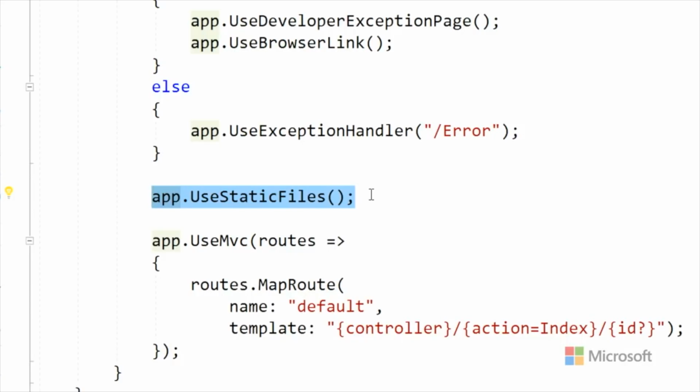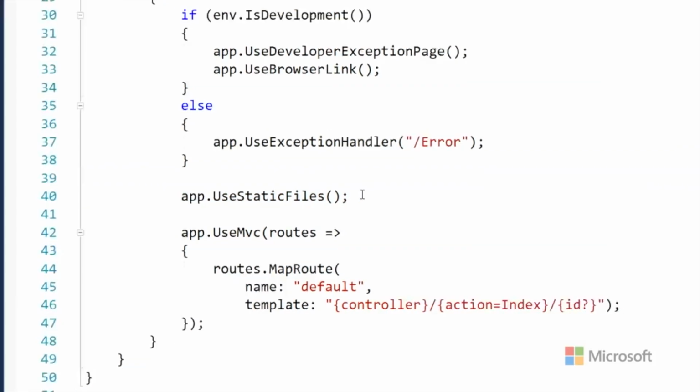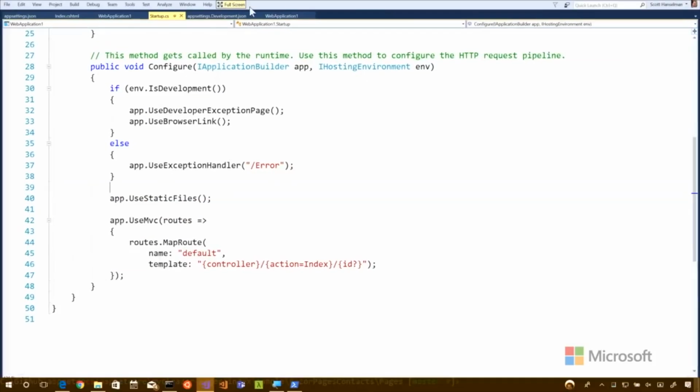It wouldn't have worked as intended. It would have picked the file up and served it to us, but as a static file, and not as a Razor page that actually executed the code. So the order of these things matters, and also whether or not you want to run that or pick it up as a static file, like a GIF or an HTML page. All right? So that's a little bit of a tour. Am I missing anything?